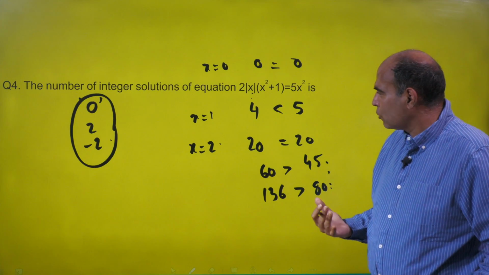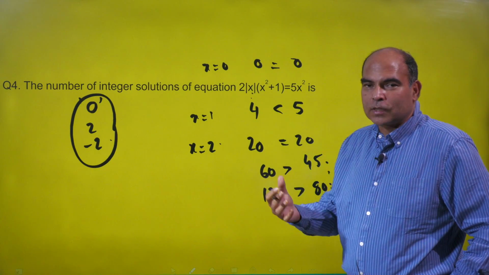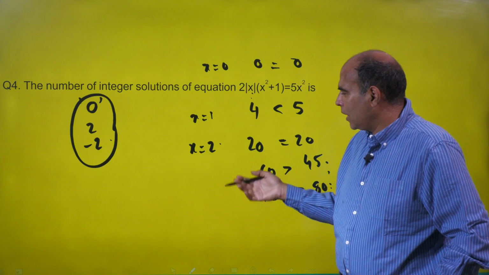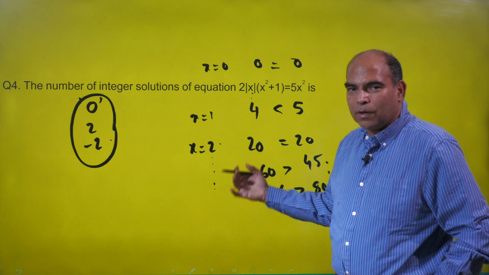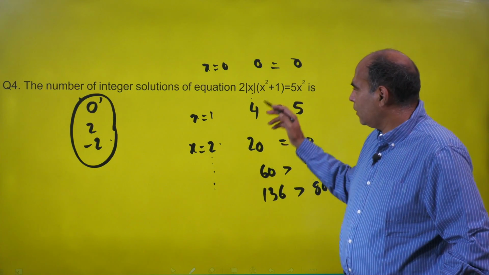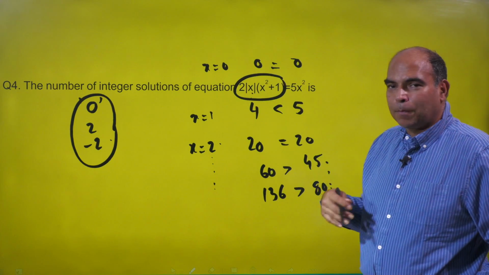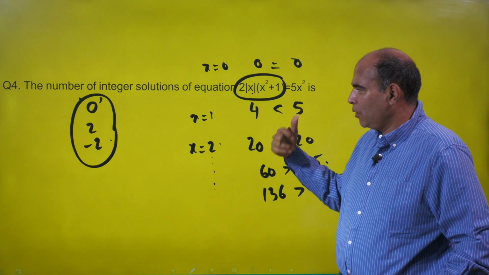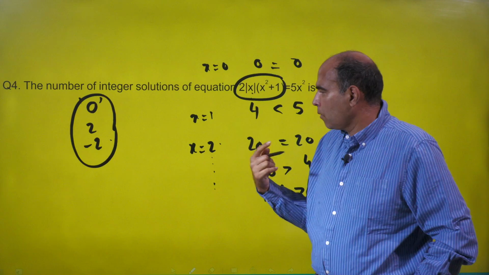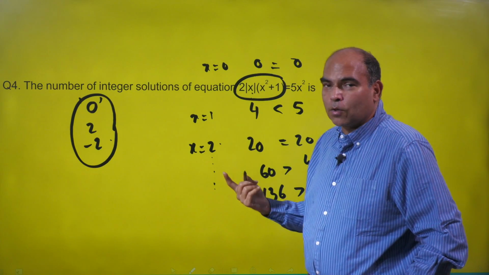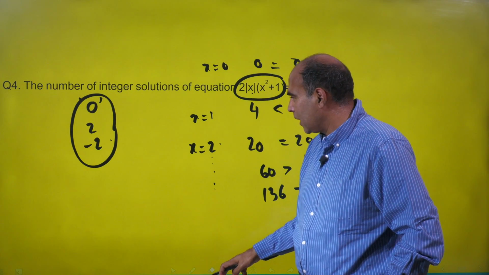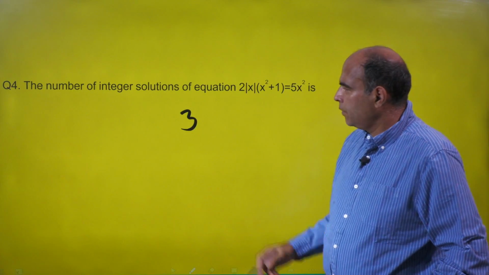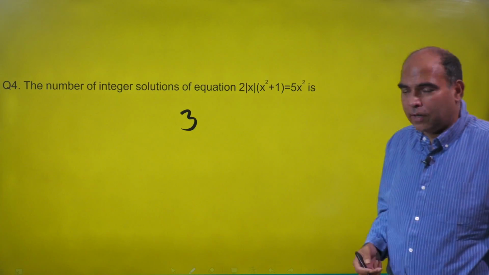As I said, intuitively also you should know that cubics will start rising much faster as you go beyond 1 and 2 for the value of x. And the moment you realize that after x equals 2, you can go to 3, 4, 5, 6 as long as you want. The left hand side being a cubic expression, the power and the value that it will create will be much larger than the value created on the right hand side, and hence there will be no other points at which the two expressions will be equated on the left hand side and the right hand side, which is why the correct answer to this question is that there are 3 integer solutions, and that's all. That's the only thought you need inside this question.